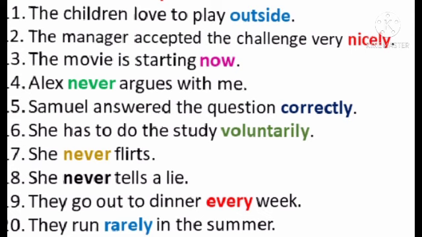Samuel answered the question correctly. Correctly is an adverb here. You can also see it is ending with ly. Correctly, this word is ending with ly. As I told you, most of the adverbs end with ly. Next, she has to do the study voluntarily. Voluntarily is an adverb. It is also ending with ly. She never tells a lie. So never is an adverb. Next one, they go out to dinner every week. Every week is an adverb here. They run rarely in the summer. Rarely is an adverb.